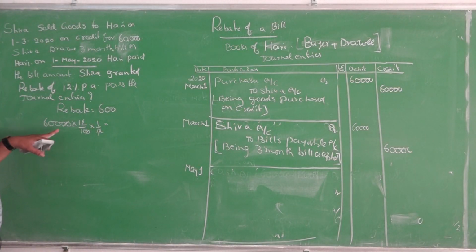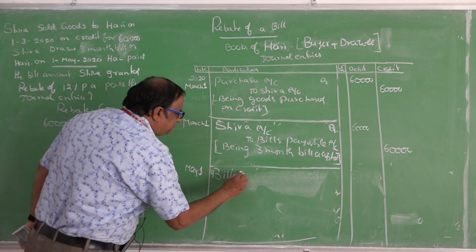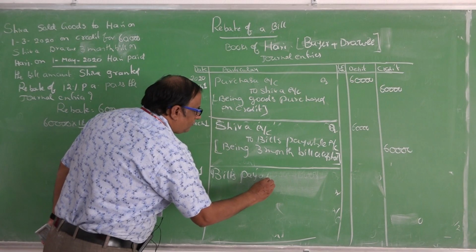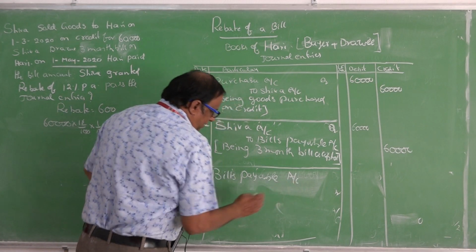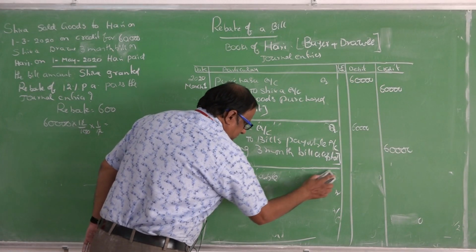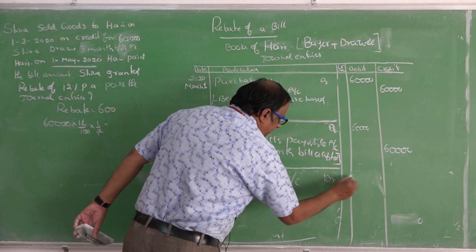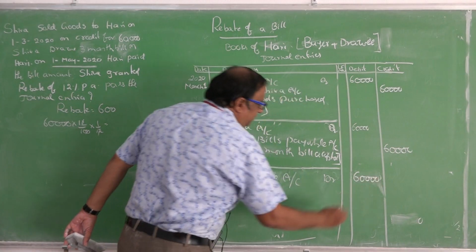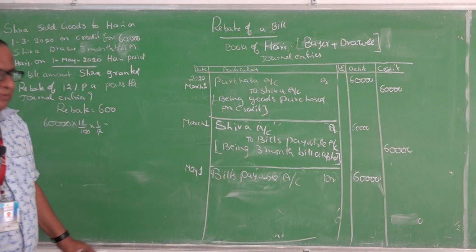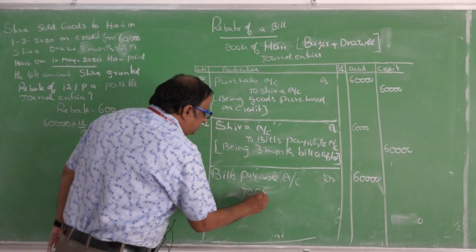Actually, the date of maturity I have stated. Date of maturity, he wants to pay on June 1st. But he paid on May 1st. So what is the entry? You can see that his liability is cancelled. Bills payable account debit 60,000. Why am I debiting the bills payable? Liability cancelled. Bills payable debited, credited to cash.